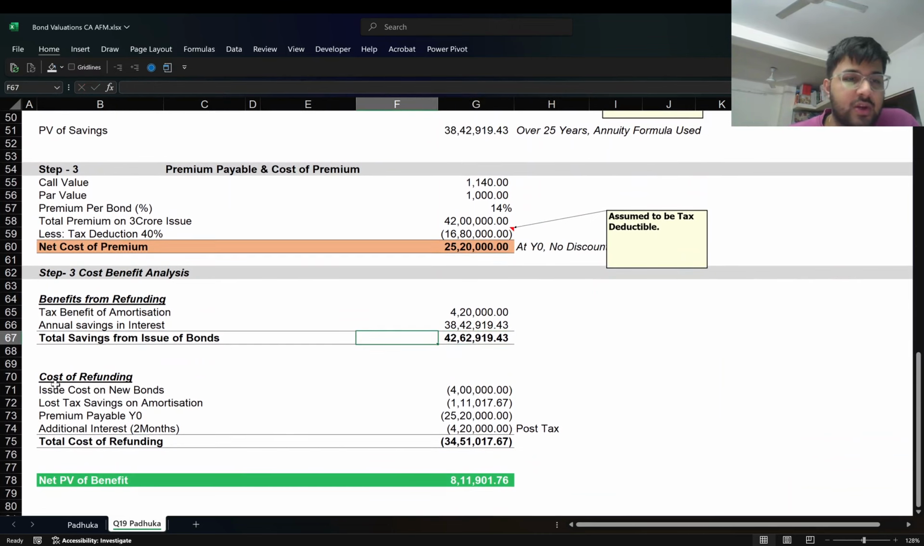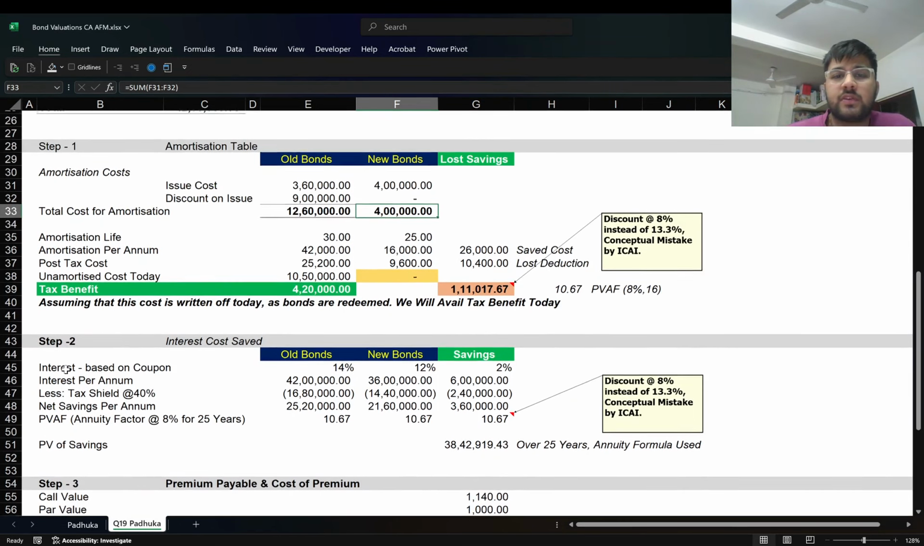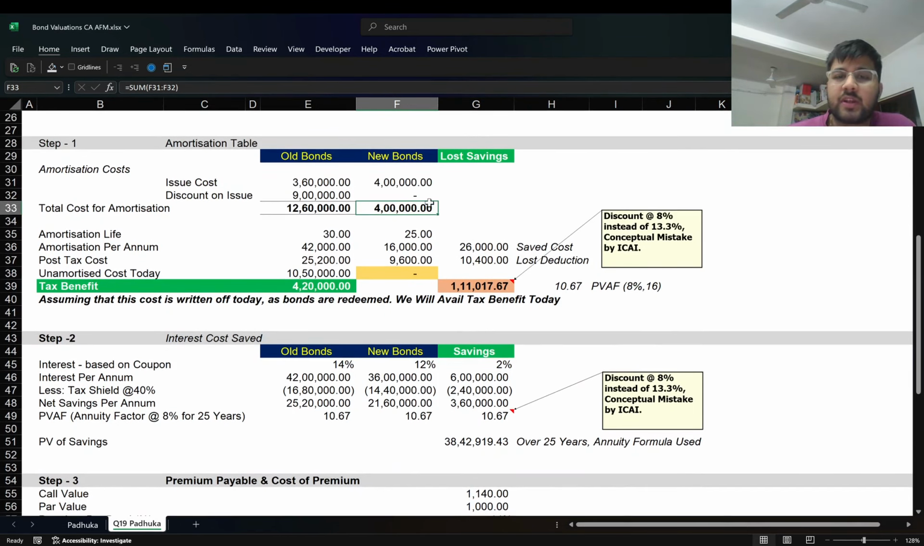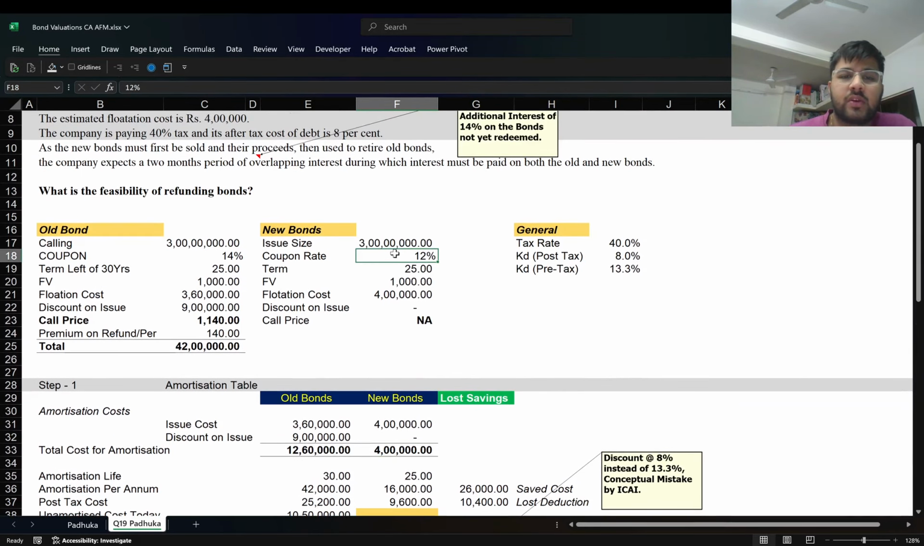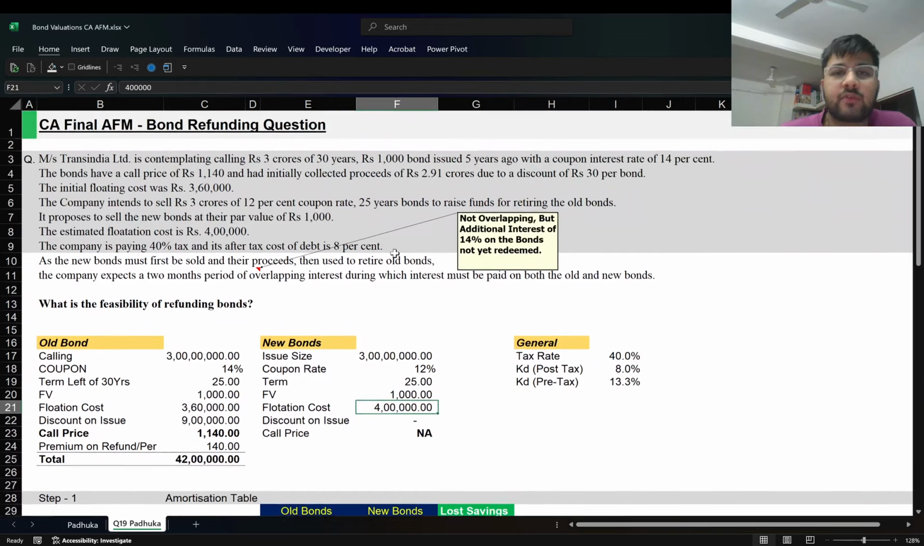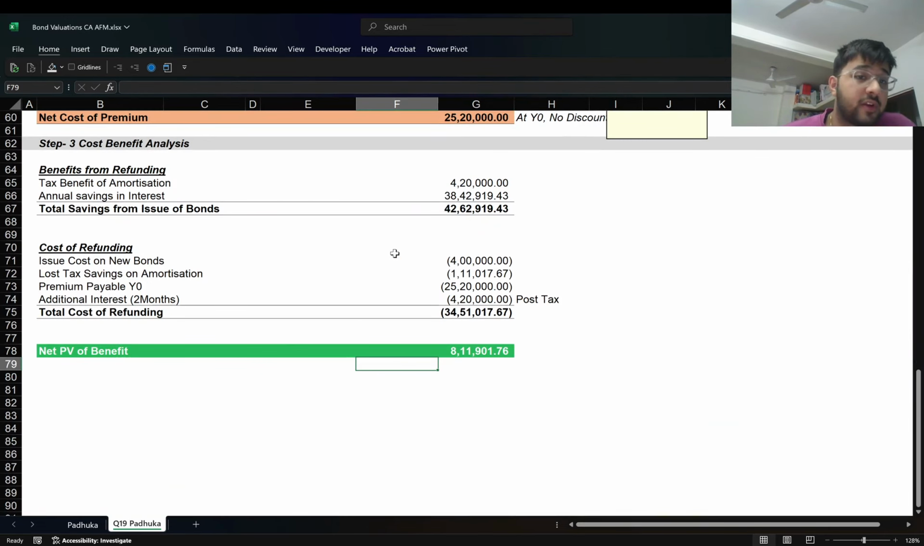And there is of course a cost of refunding. So what are the costs of refunding? First cost is of course the immediate cost on issue of the new bonds. That is the issue cost of the new bonds, which is just this cost of amortization, or you can just link it to your initial flotation cost. That is of course the upfront cost. You should not forget about it. And there is some lost tax saving on amortization. Again, the fallacy is it is discounted at the post-tax cost.